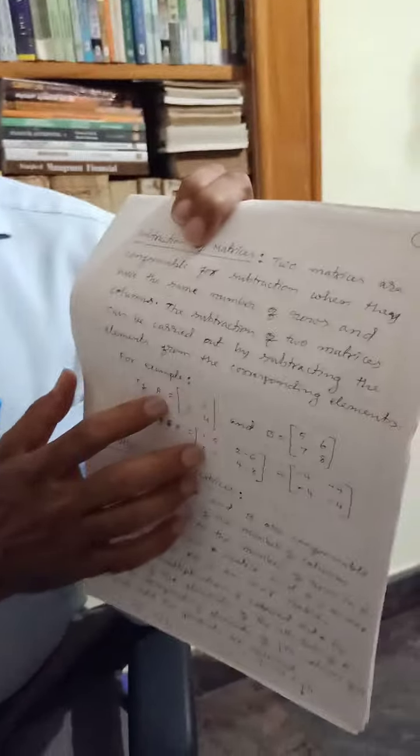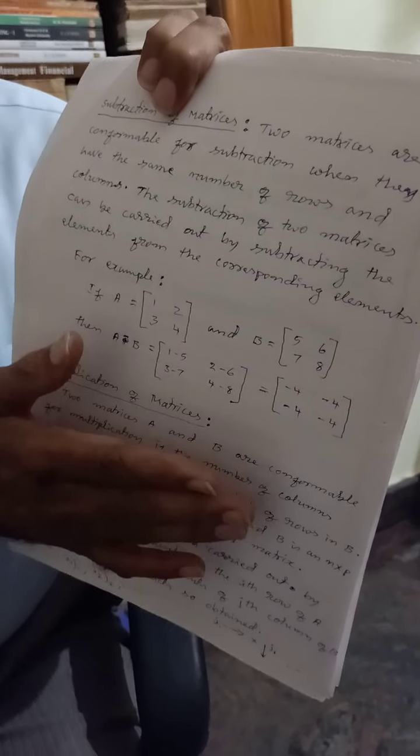And the procedure for subtraction: the subtraction of two matrices can be carried out by subtracting the elements of one matrix from the corresponding elements of another matrix. With this example, you can understand better the subtraction of matrices.